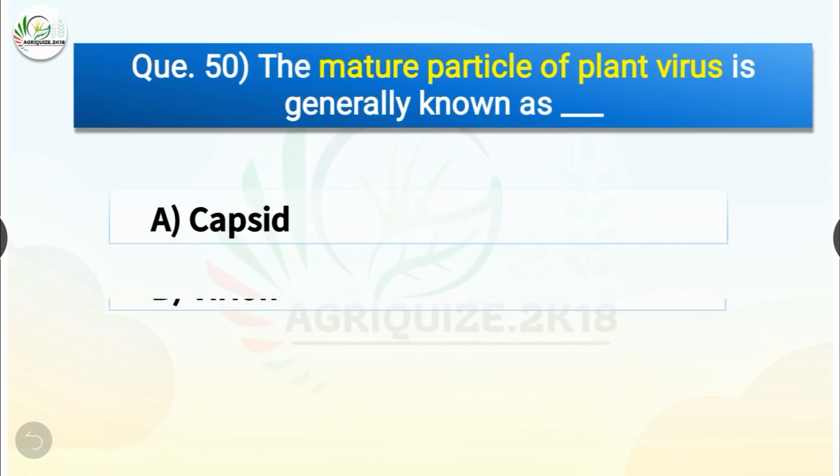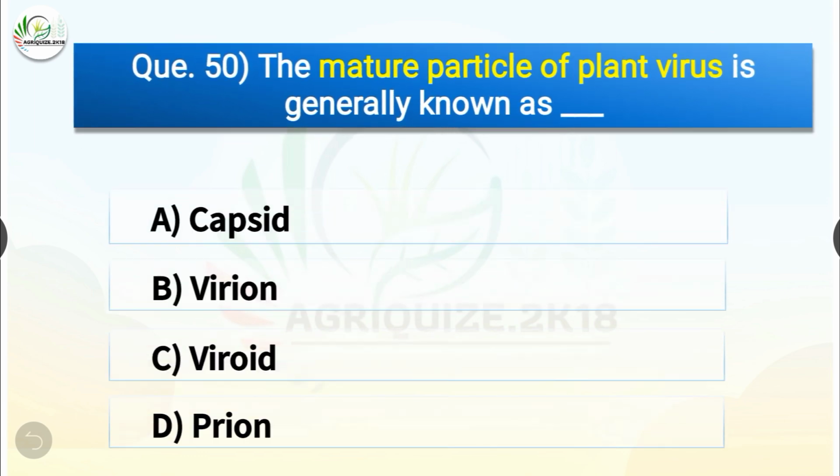Question number 50. The mature particle of plant virus is generally known as dash. The options are capsid, virion, viroid or prion. The correct answer is option B, virion. So, the mature particle of plant virus is generally known as virion.